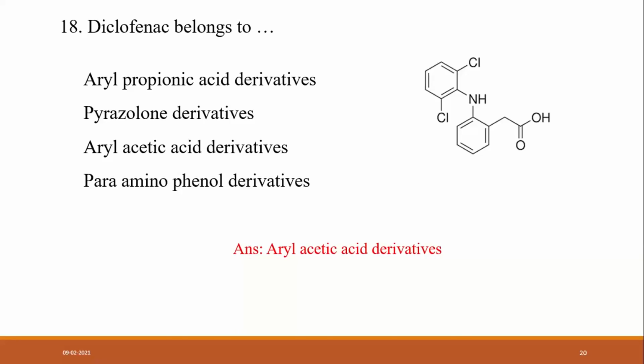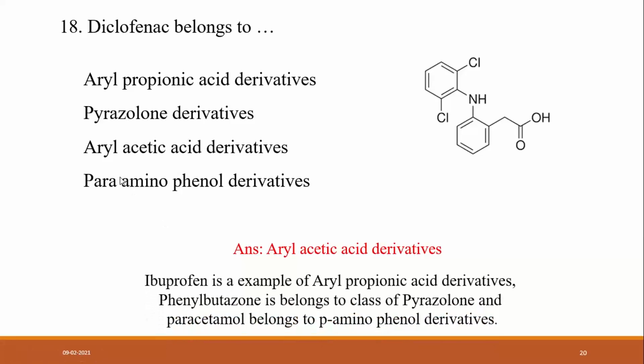The answer is C. How is it? Because ibuprofen is an example of aryl propionic acid derivatives, and phenylbutazone belongs to the class of pyrazolone derivatives. Paracetamol belongs to para-aminophenol derivatives. How is it aryl acetic acid? Because it is an aryl ring system with CH2 C double bond O OH. It is acetic acid, so it is not propionic acid. It is an aryl acetic acid derivative.